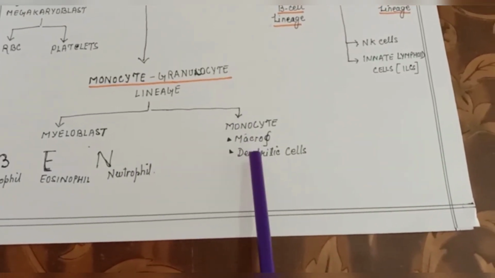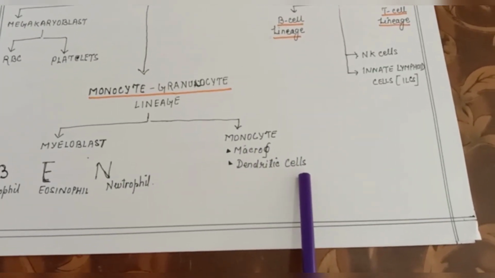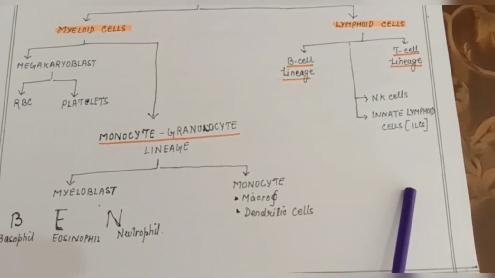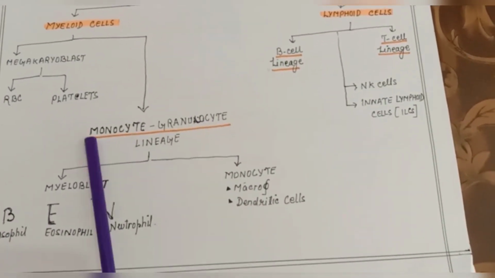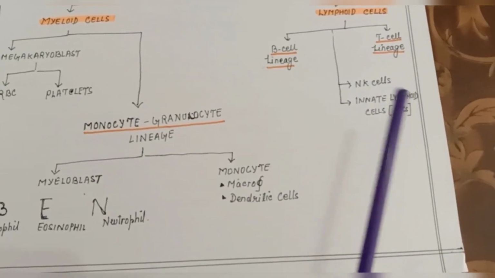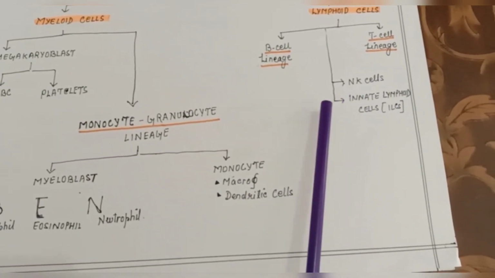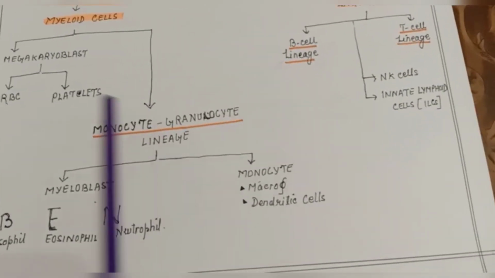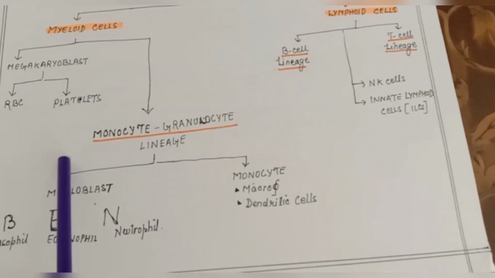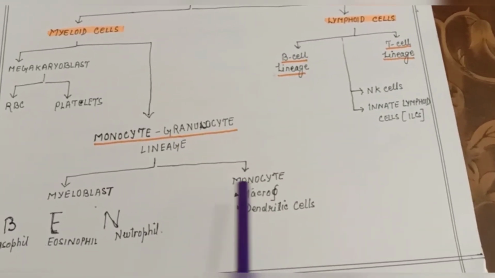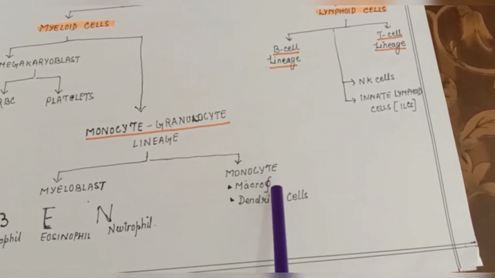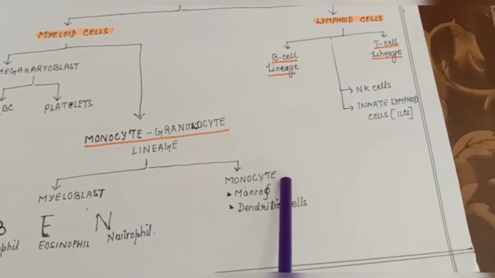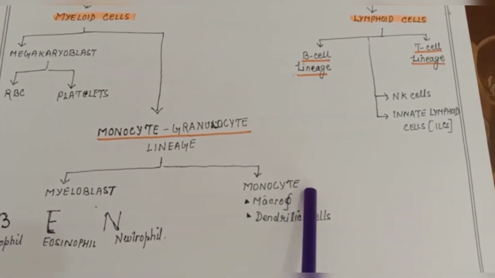Then here in monocyte we have macrophage, dendritic cells, right? So you can take the screenshot of this. Remember the classification. This is one type of classification, we can say. There are several other types of classification, right? We can classify myeloid lineage into two parts, like granulocyte and antigen presenting cells, where in antigen presenting cells monocyte, macrophage, and dendritic cells come, and monocyte is also taken as a separate entity, not in one, right?